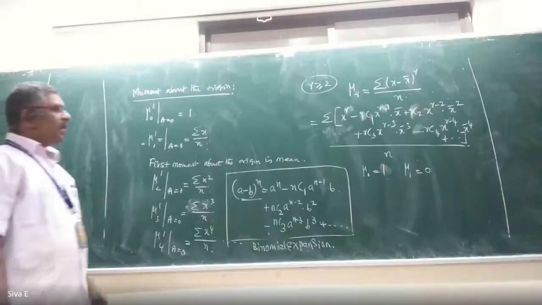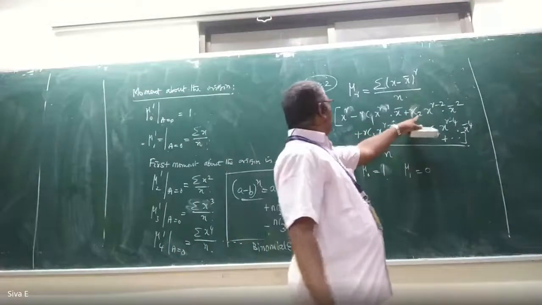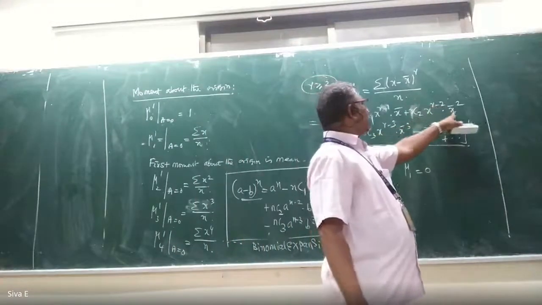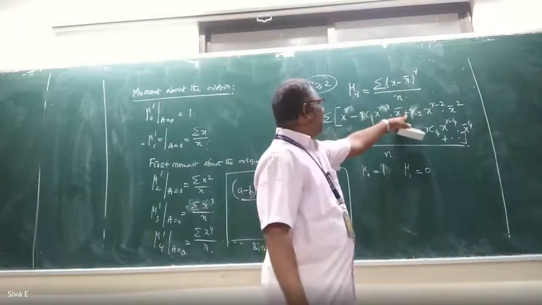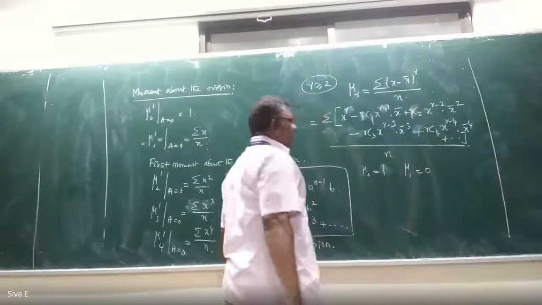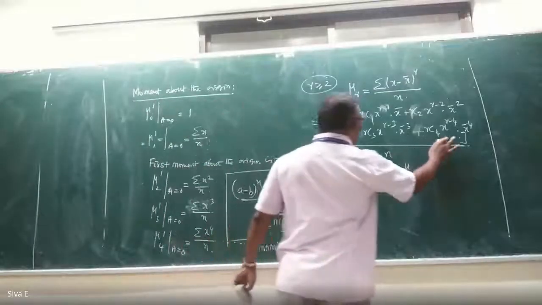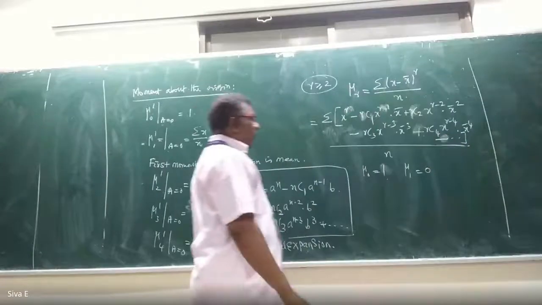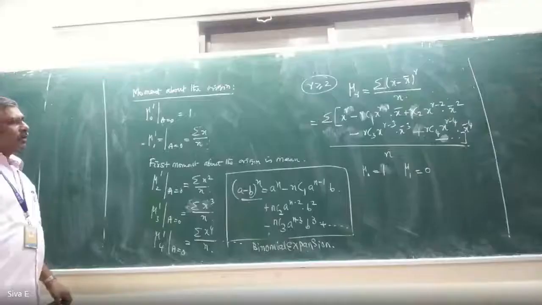X power r minus rC1 x power r minus 1 x bar plus rC2 x power r minus 2 x bar square, and so on. Sorry, actually it is alternately minus plus. Yes, alternately minus plus. So here minus. Okay, now mu 0 equal to 1, mu 1 equal to 0.